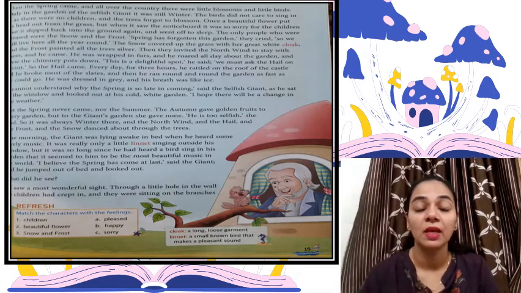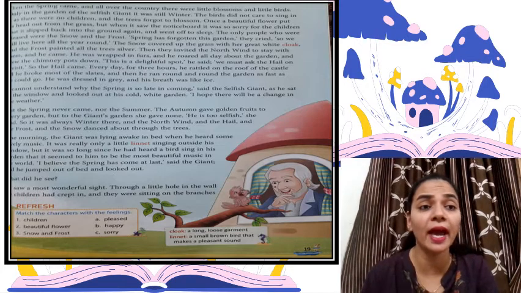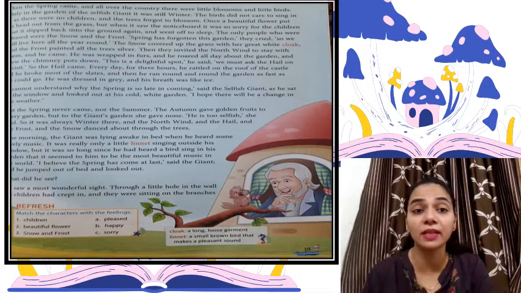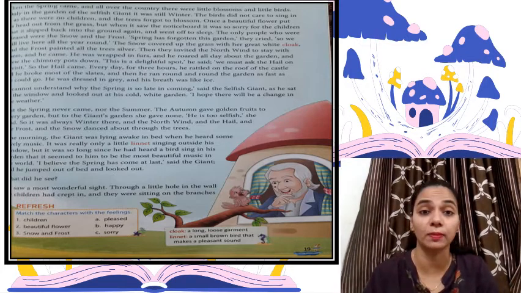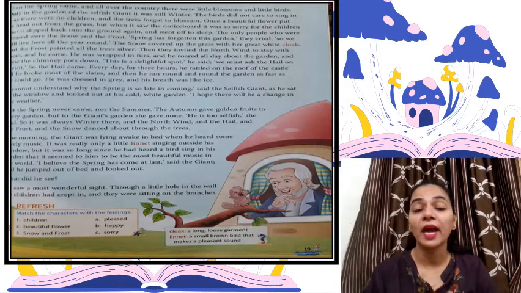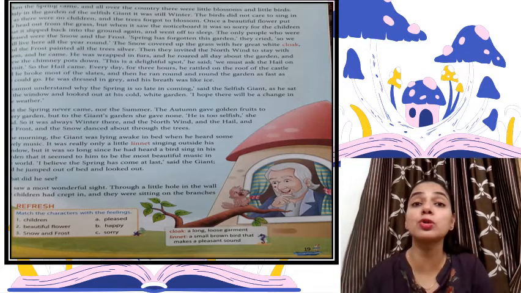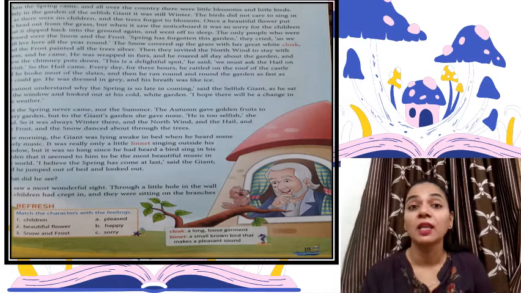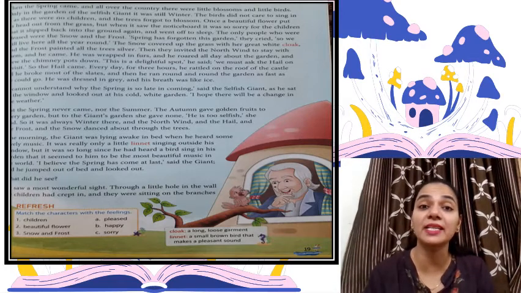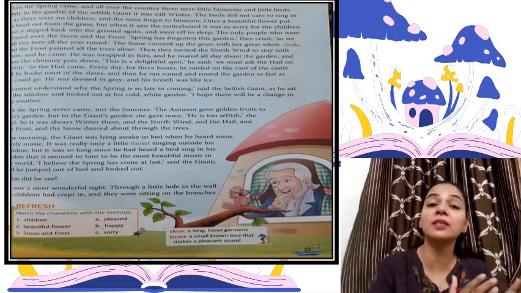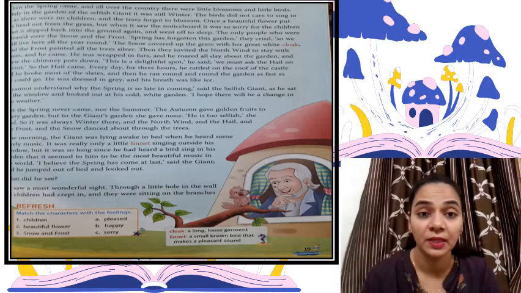Why? Let us see. The birds did not care to sing as there were no children in the garden, and the trees forgot to blossom because there were no children, right? And hence the nature was also not supporting the giant, right? The nature wanted to teach the giant a lesson, and hence the spring didn't come in his garden, right?